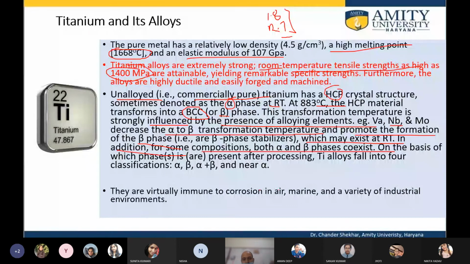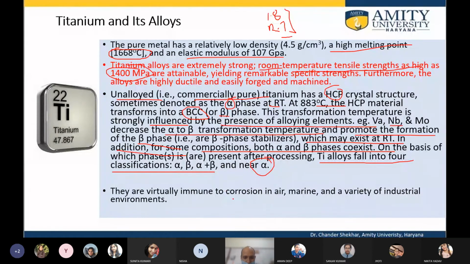Okay, so on the basis of this, the titanium alloys fall into 4 different classifications: alpha, beta, alpha plus beta, and near alpha. These are 4 different classes: alpha, HCP; beta, BCC; alpha plus beta, where both are present; and near alpha, which is in a kind of boundary range.